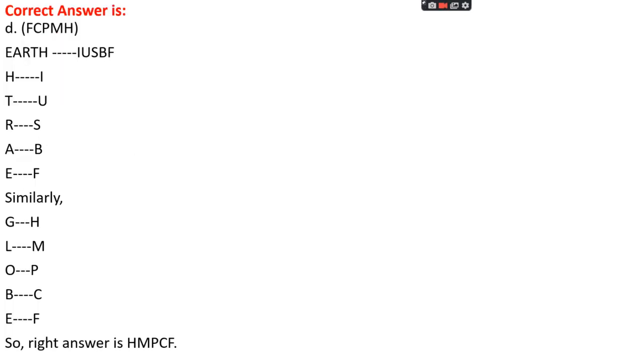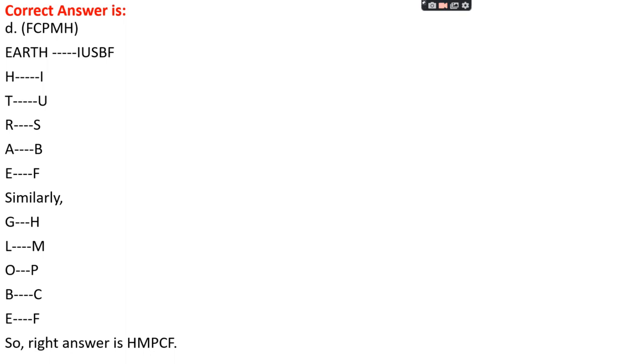Okay, let's see the code for Earth, that is E, A, R, T, H. We found there is IUSBF. Okay, for H, there is I. For T, there is U. Okay, for R, there is S. For A, there is B. For E, there is F.